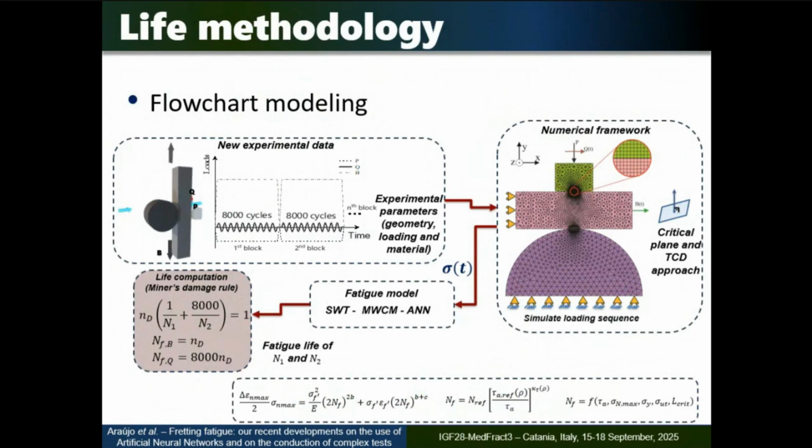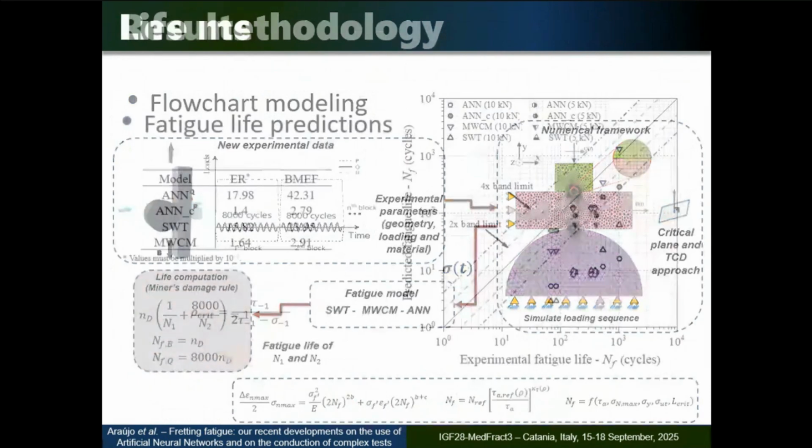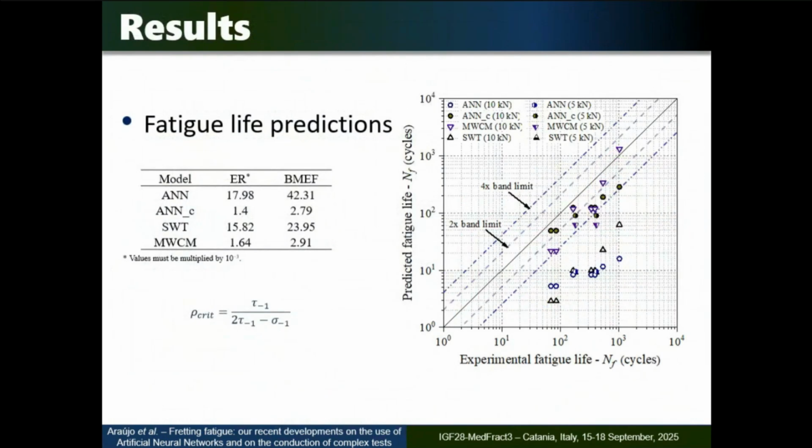So here are the models that I used, the analytical ones, and these are, finally, I'm at the very end of the presentation. So here is my experimental life, estimated life, okay? For those block loadings with the different loading conditions that I used.